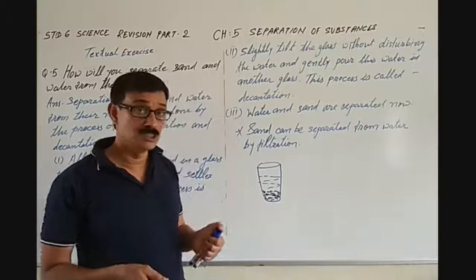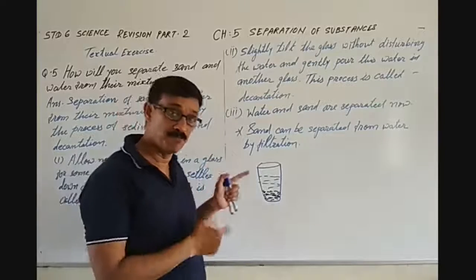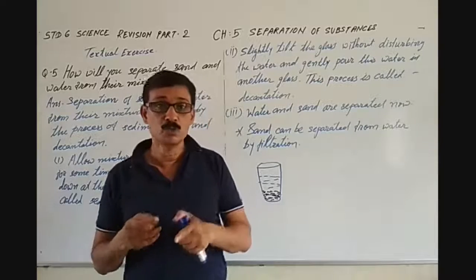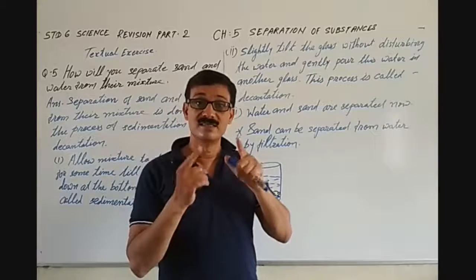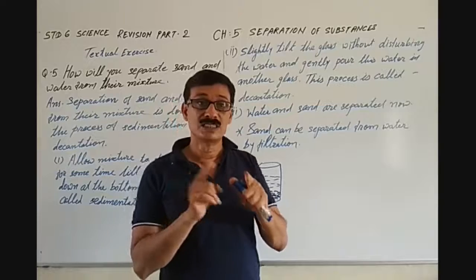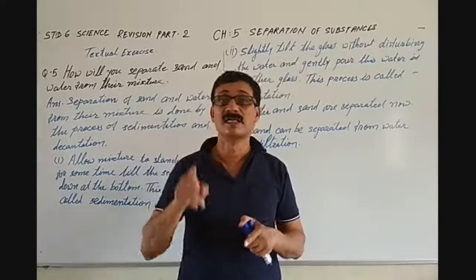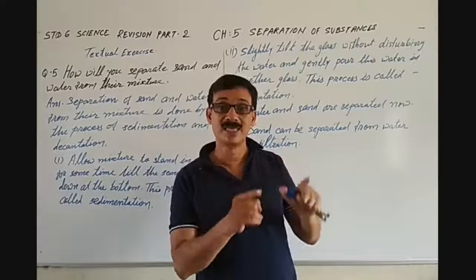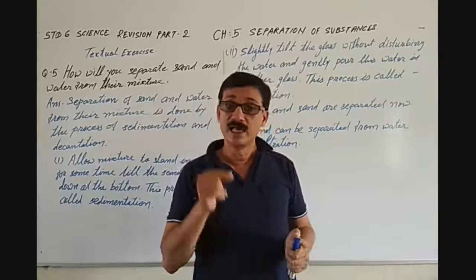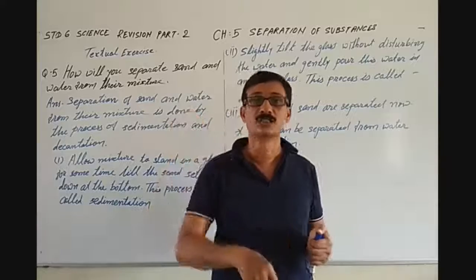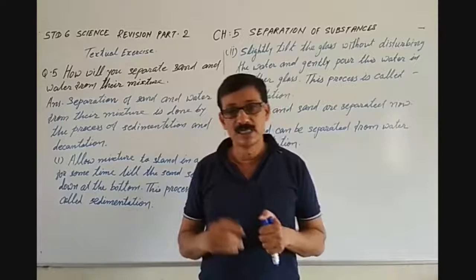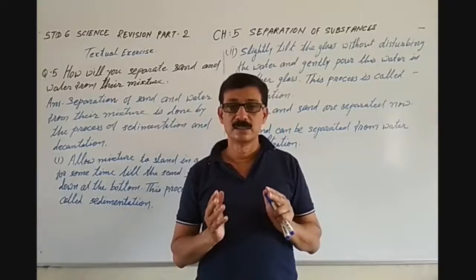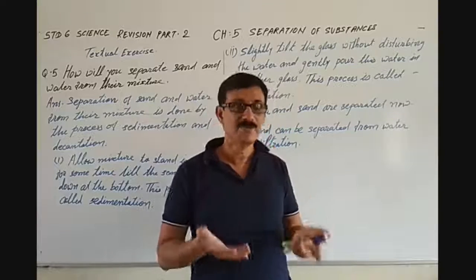So with the process of filtration also we can separate them. You will write this answer, to separate water and sand with the help of the method of filtration, and note it down in your book so that you will be able to write this and your capacity will increase.